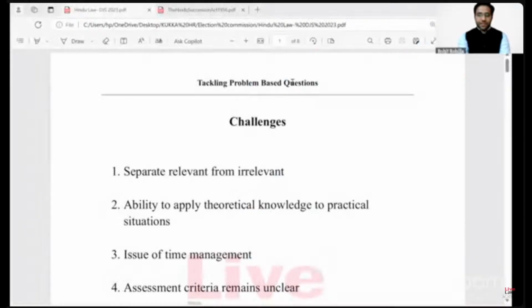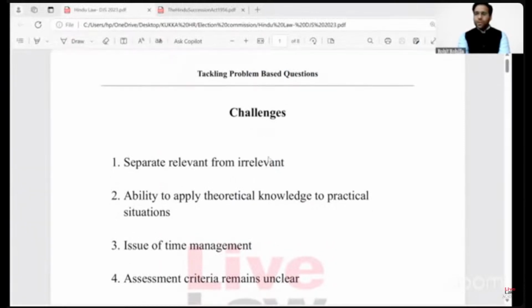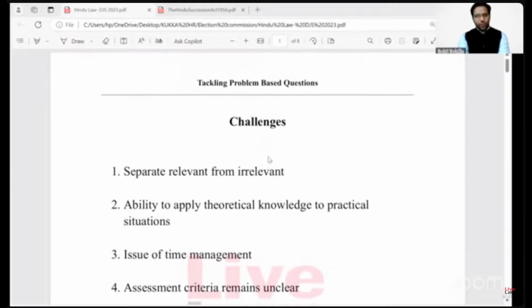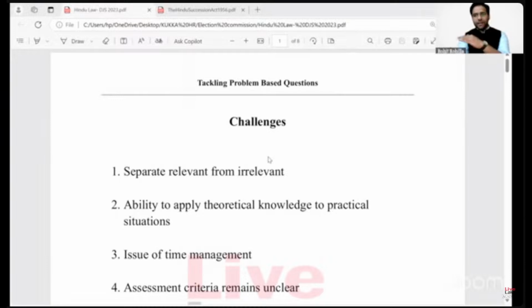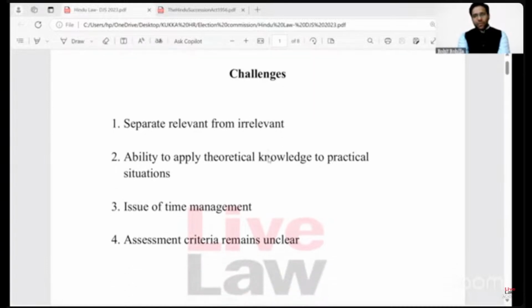Right? So on that note, like I said, this class is not only going to be about solving the question from family law. In 2023, Delhi Judicial Services, in its civil law one paper, asked a question from the Hindu Succession Act. So we'll be taking up that question. But before going to it, let me address a few challenges, and then I'll also discuss some tips and tricks to tackle such problem-based questions. Right. So talking about the challenges first,